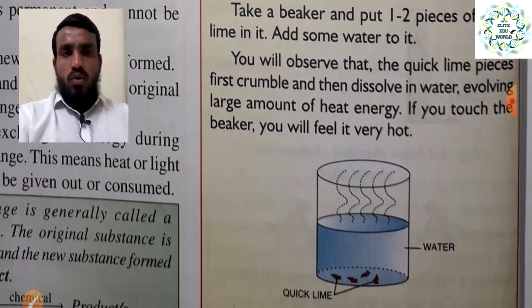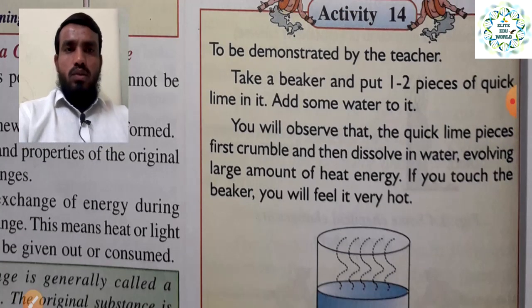So there is one more activity we will observe here to demonstrate. You have to take a beaker and put some water into it, and put 1 to 2 pieces of quick lime, which is a solid.